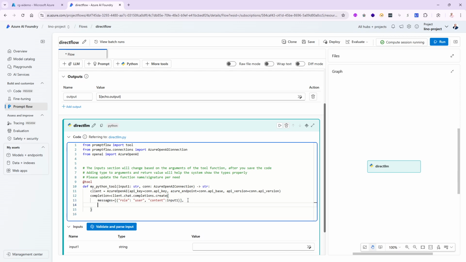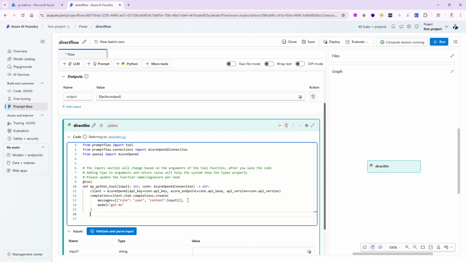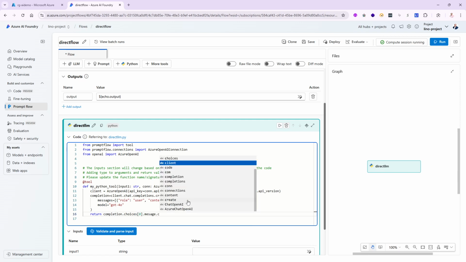And the second thing is the model. So let me come in here and say model equal. And this guy, I know that we already deployed GPT-4o. That's good enough for me. And then once this is done, the only thing left is for me to return the completion. We'll say return completion dot choices, and I'll take the first one coming back, and dot message dot content.